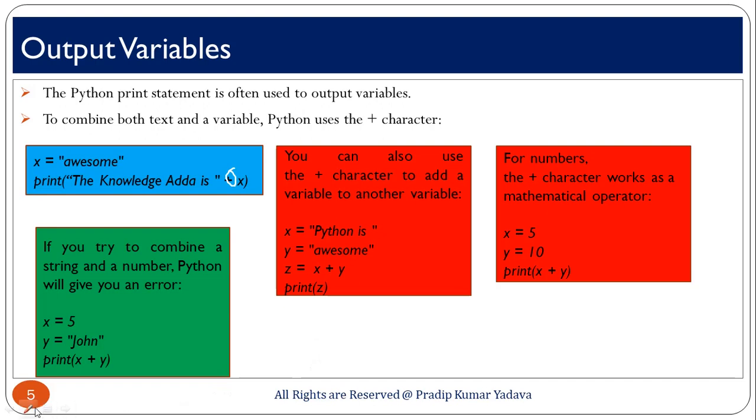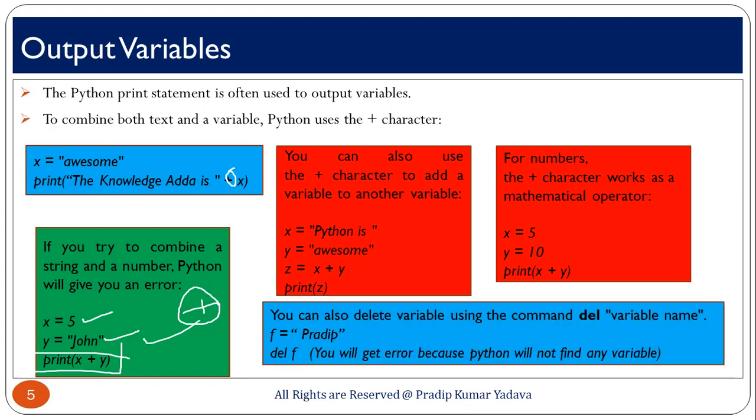Now, talking about what happens when you are taking a variable integer and the second is a string. If you are going to execute this, that will generate an error, because when you are going to use the plus sign, both variables should be the same data type, means you can add number plus number, string plus string, integer plus integer, but you can't add integer plus string. So, that is the problem here.